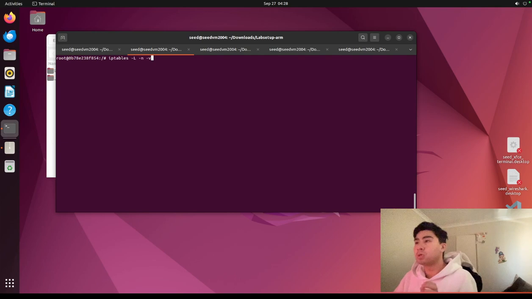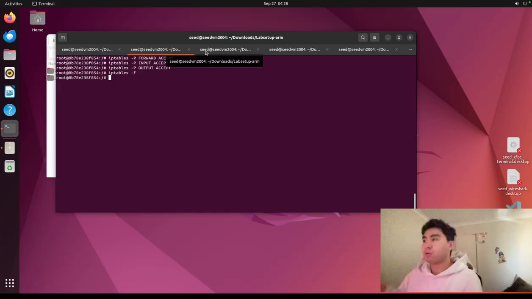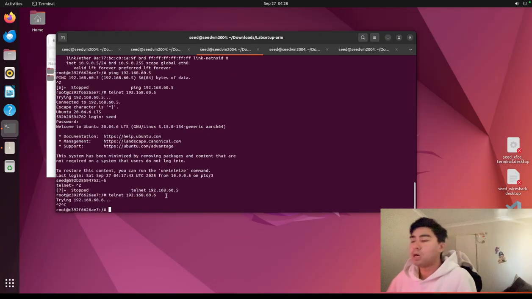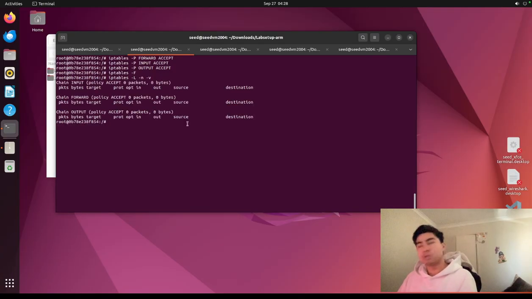Again, we've got to set forward accept. Same thing, accept, and output accept. So with that, as you can see, I'm lazy, can't be bothered typing. I've been typing for hours, before this I've been setting it up. So now that is working. We can confirm it with this. Yes, perfect. And now we're going to do 2.5.